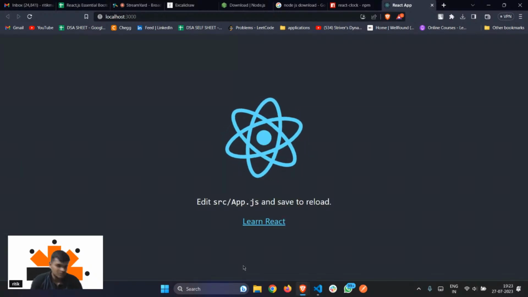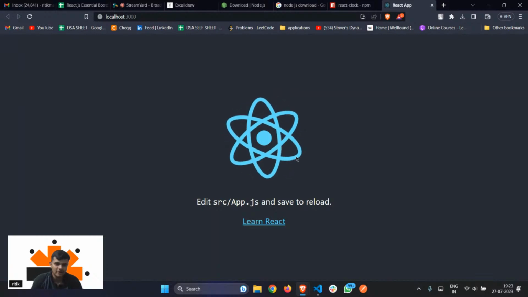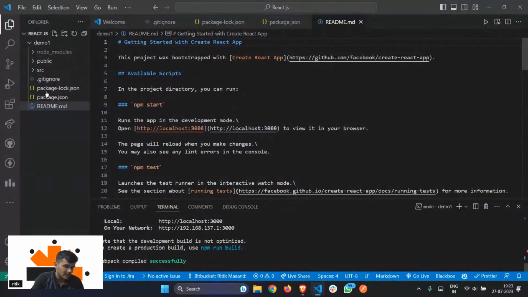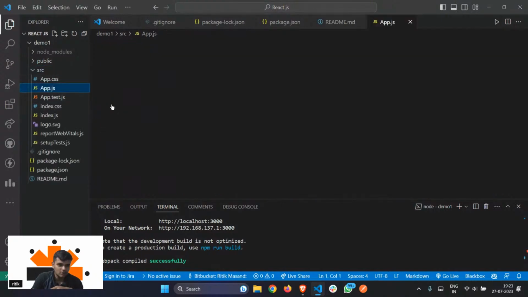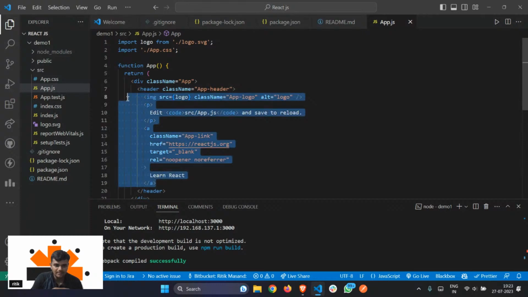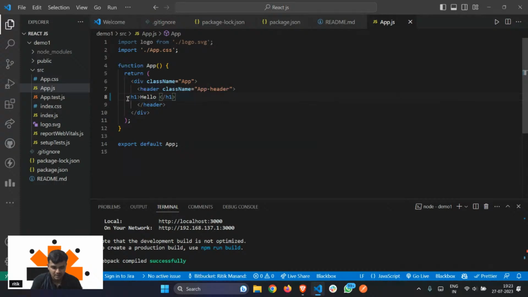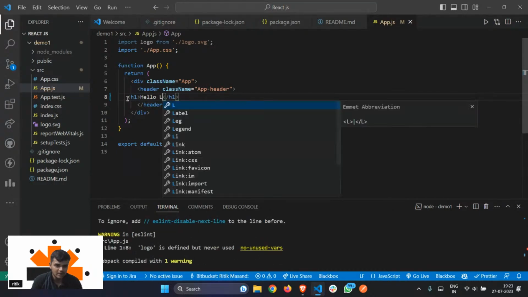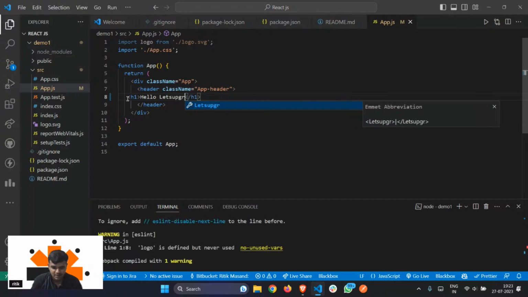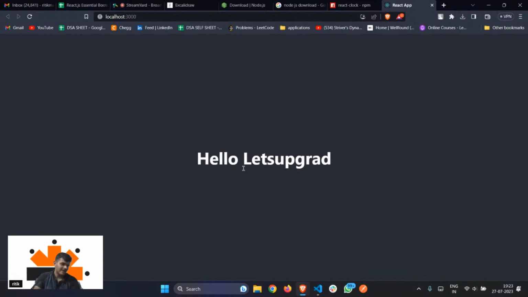So once you see this beautiful revolving logo, that means you have successfully created your application. Let's suppose, what is the first program that we write? It's hello world. So let me go to app.js and remove this header, and write hello, let's upgrade. These changes are instant. As I do this, I have hello, let's upgrade in front of me, and congratulations, you have successfully built a React application.